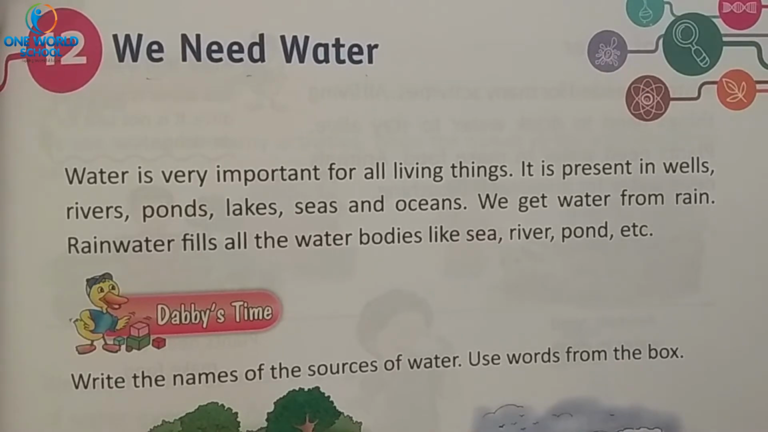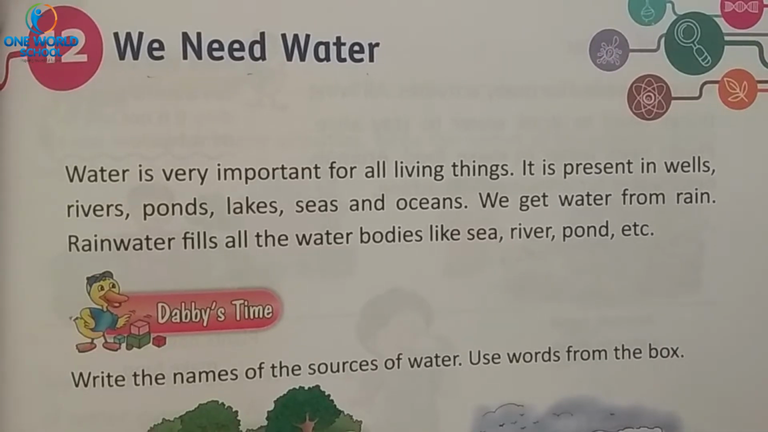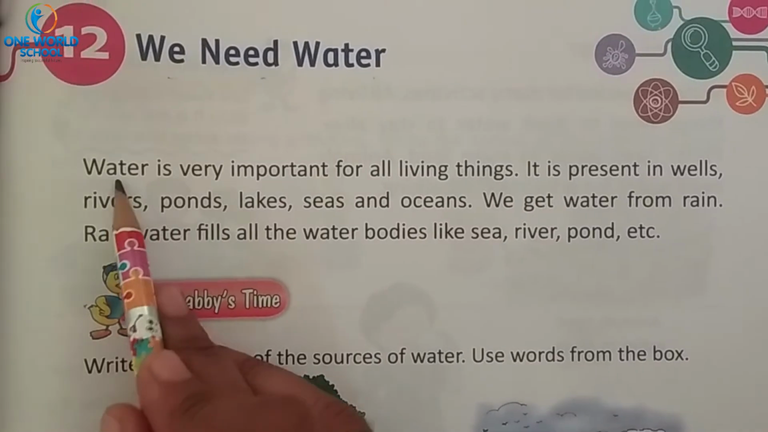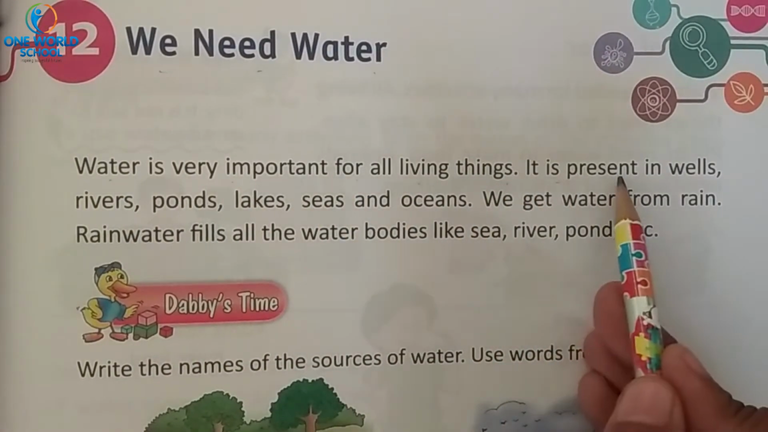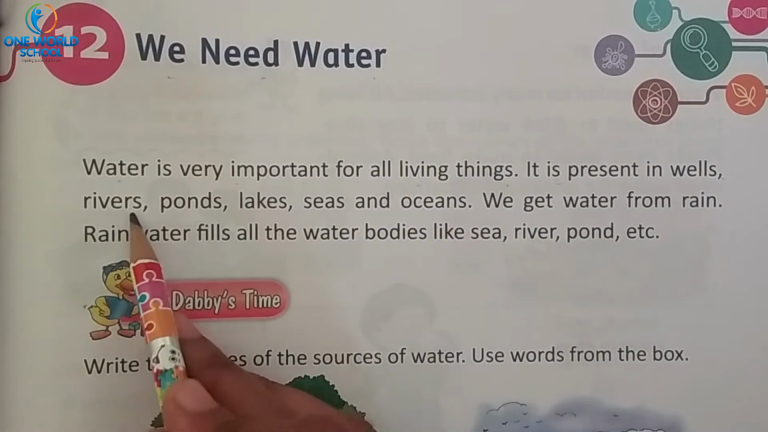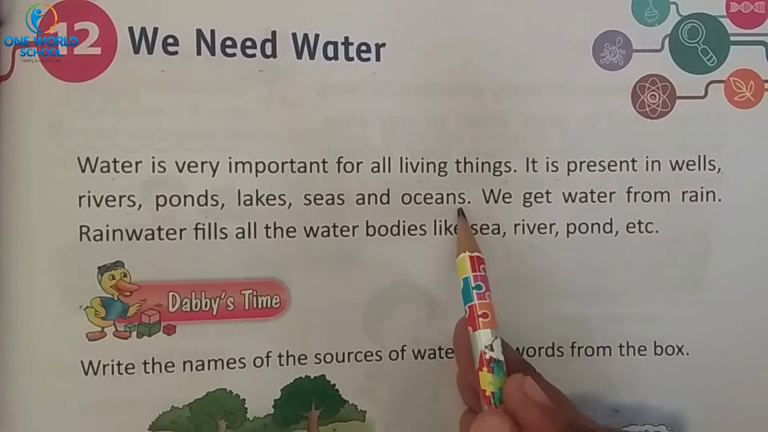What are the different uses of water? We use water for drinking, bathing, cooking. So water is a very precious thing. Now let us start the chapter. Water is very important for all living things. It is present in wells, rivers, ponds, lakes, seas and oceans.